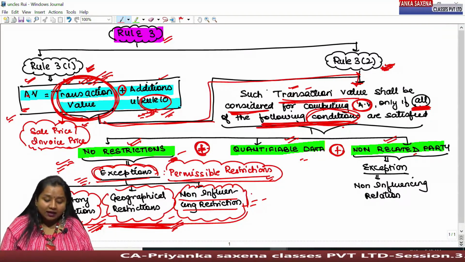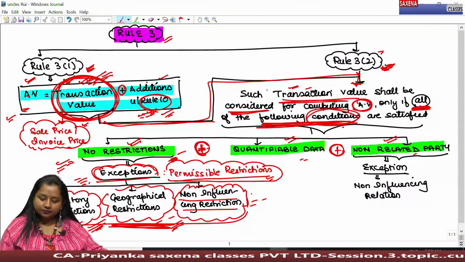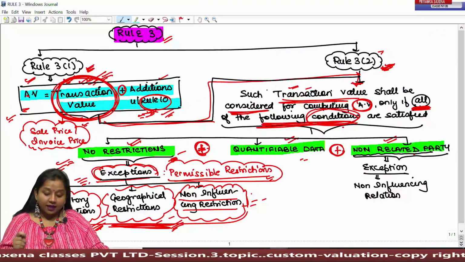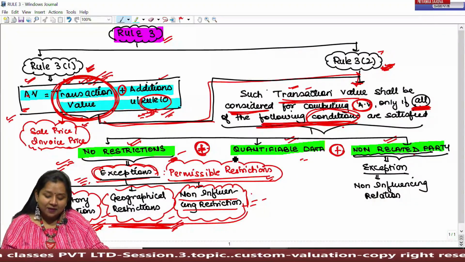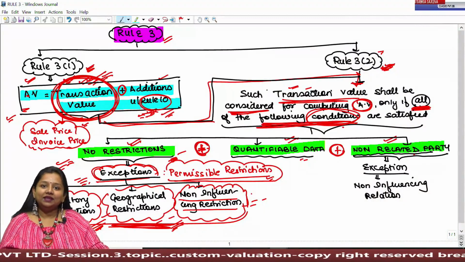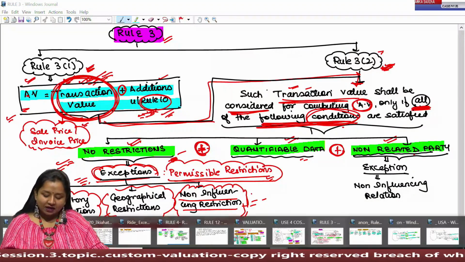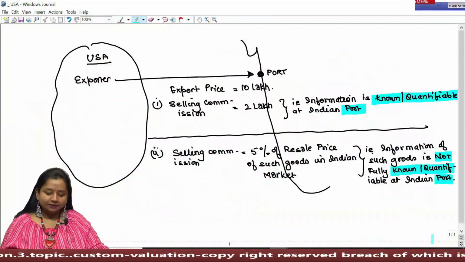Now, another condition under Rule 3 is that there must be quantifiable data at the Indian port where the customs duty has to be computed. This we can understand with the help of an example.